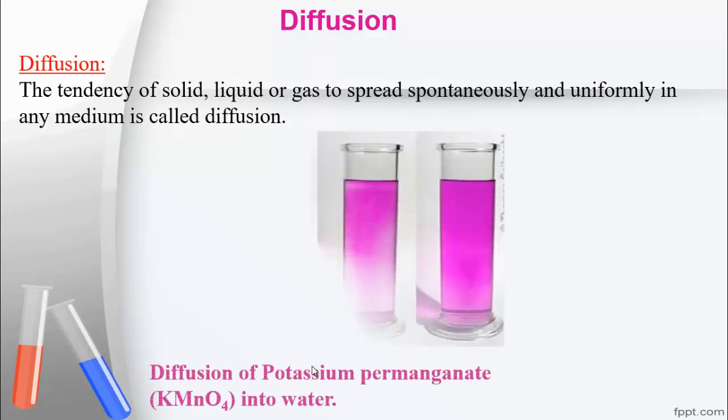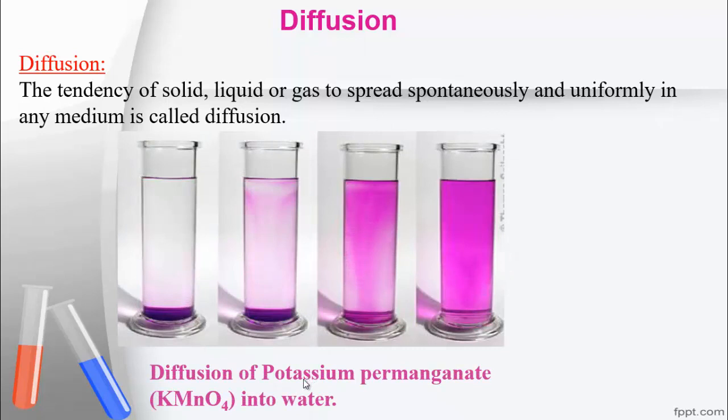For example, follow here, this is the diffusion of potassium permanganate into water. Inside this test tube there is water and this violet color substance is potassium permanganate. Here potassium permanganate is a solid substance.